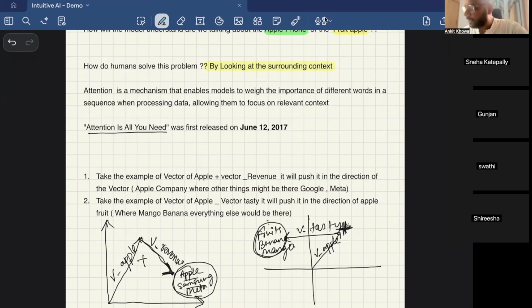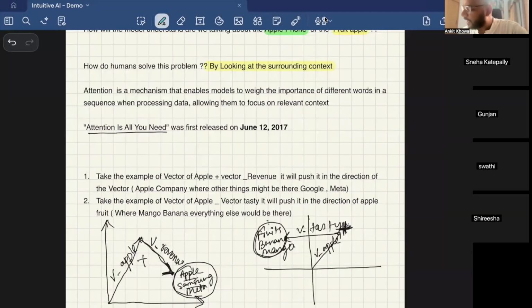So what attention does is, let's say you have a vector of apple, which I have represented in this diagram, and you add the vector of revenue to it. It will push it towards the vector of companies, the region which has Apple, Samsung, Meta as companies. The attention mechanism does some math on these two vectors and pushes it towards the Apple company vector.